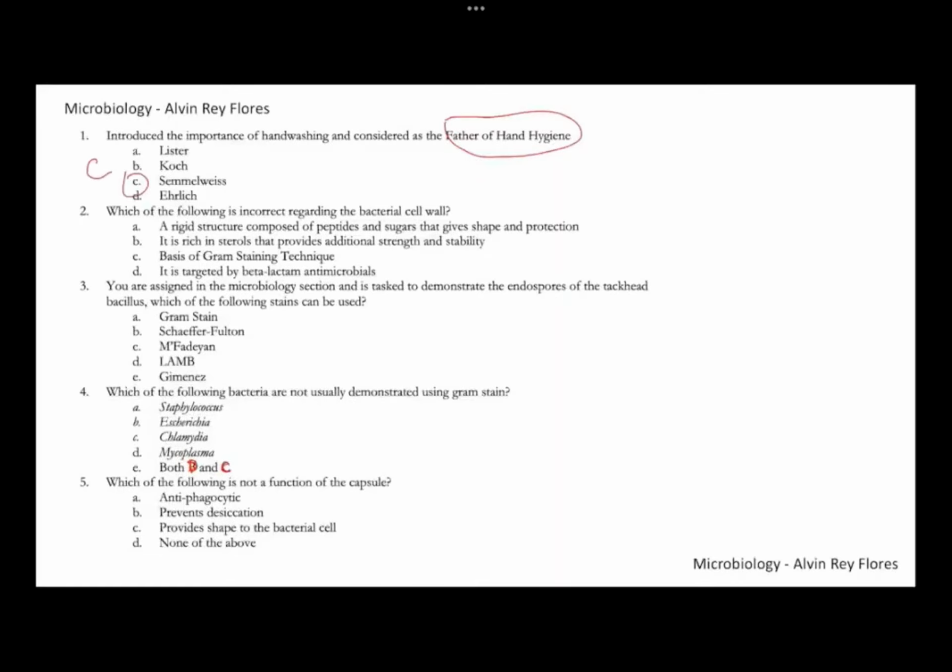For the other choices, Lister is the one who introduced the use of phenol as an antiseptic. Robert Koch advocated germ theory, and Paul Ehrlich contributed the use of salvarsan for treatment of syphilis. He's also the one who introduced the side chain theory in antibody production. Okay, so for number one, this is letter C.